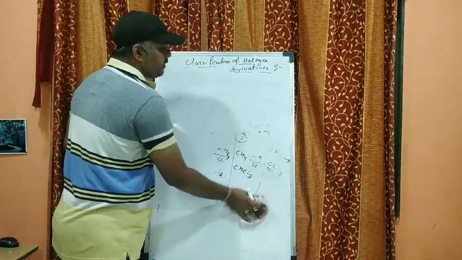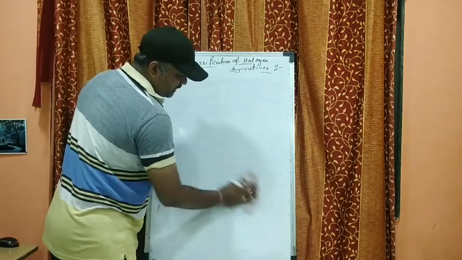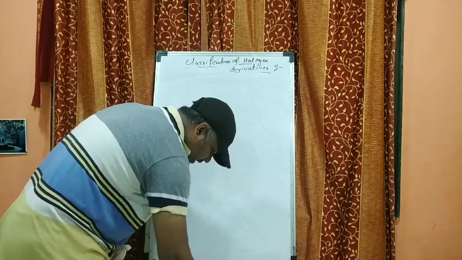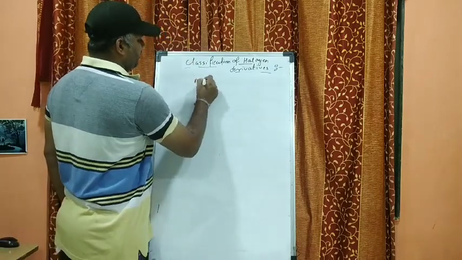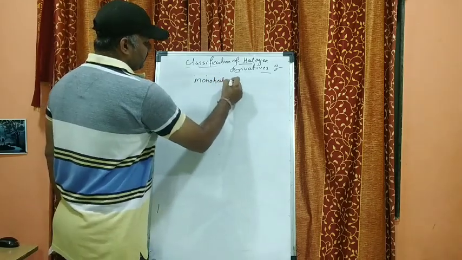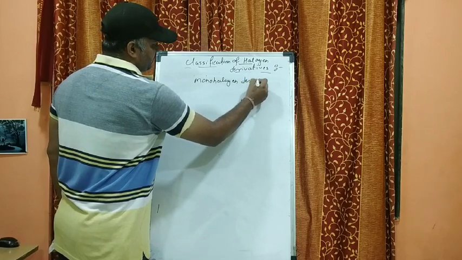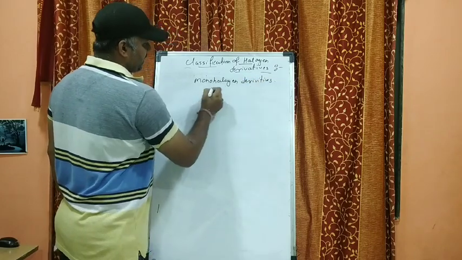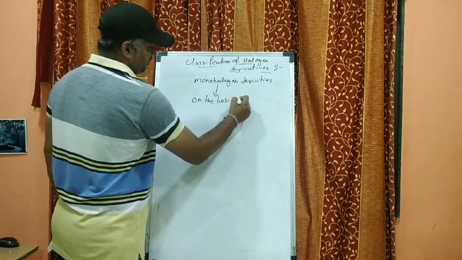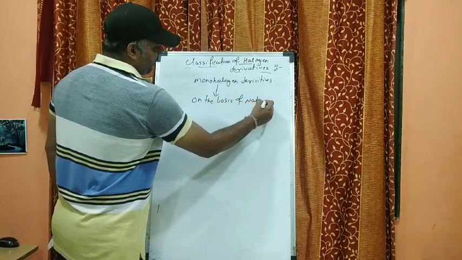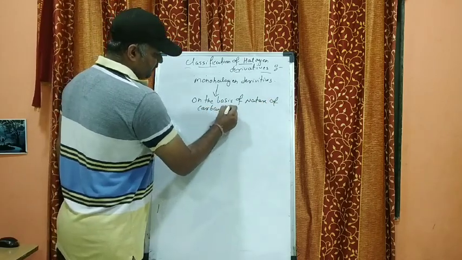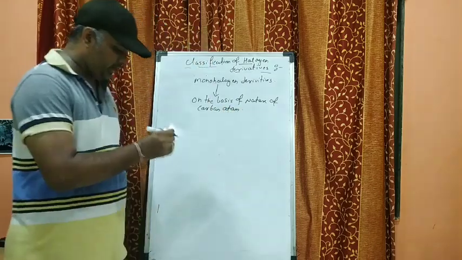Now these monohalogen derivatives can be further classified on the basis of the nature of the carbon atom. Now what is the nature of the carbon atom?